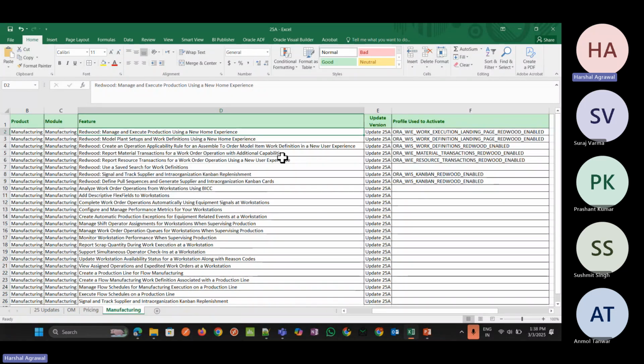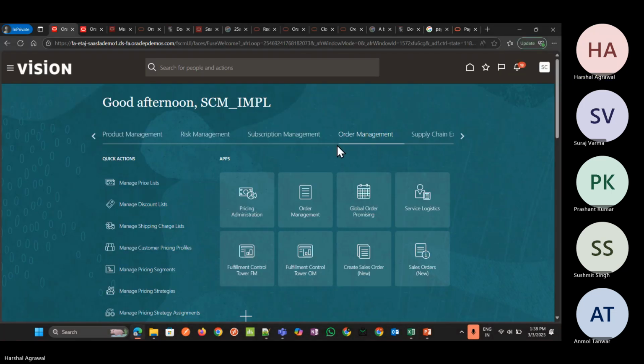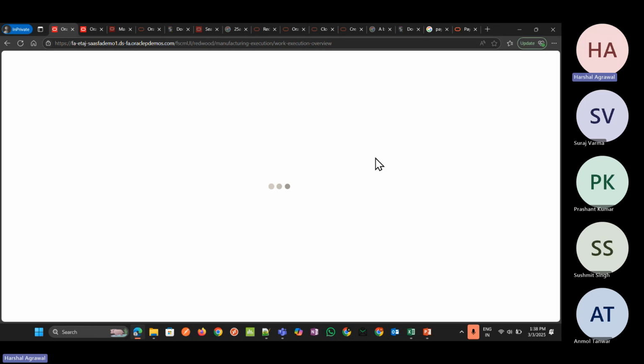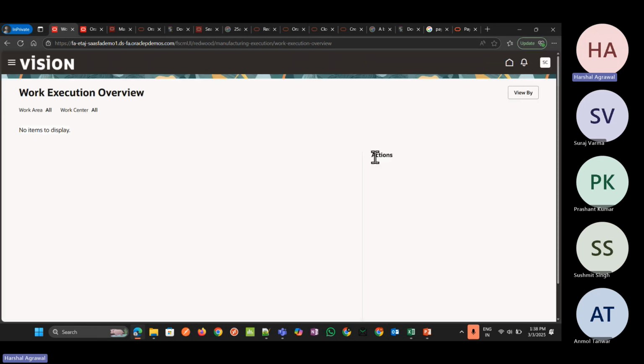In the Oracle 25A updates, the first one is Redwood manage and execute production using a new home experience. Initially, the work definition and work execution were in the older UI. Now, if I go to work execution, the complete new Redwood look and feel has come over here.